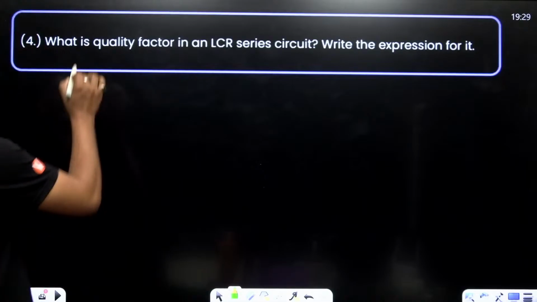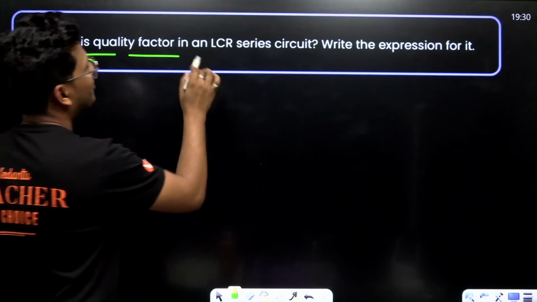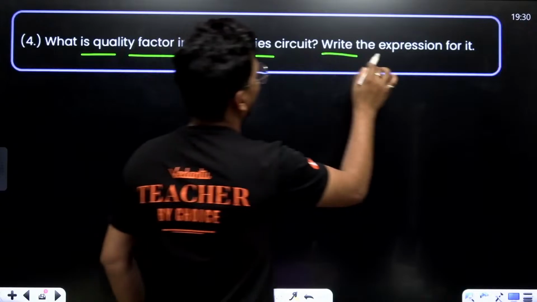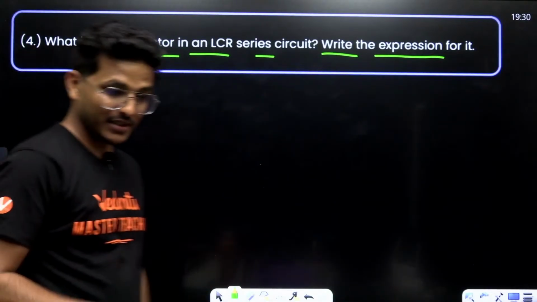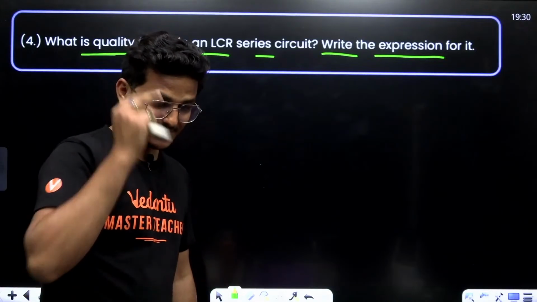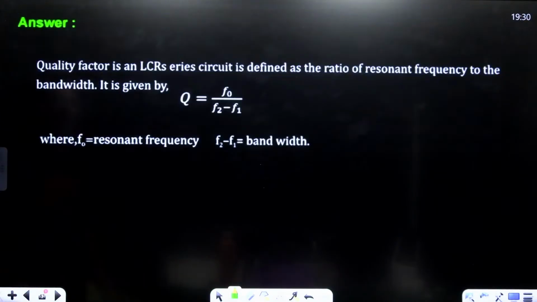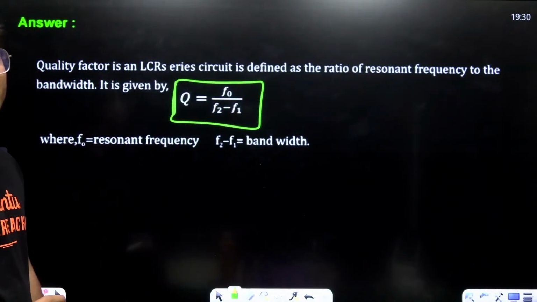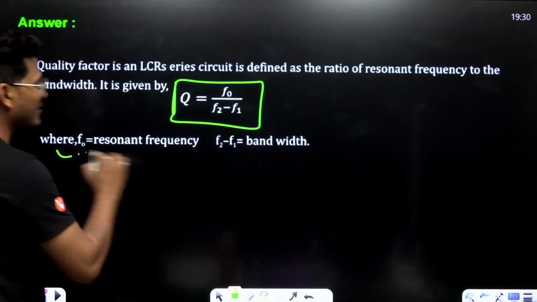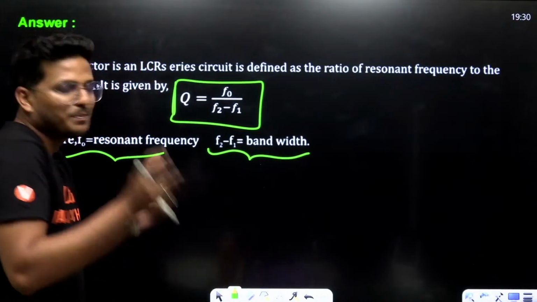What is quality factor in an LCR circuit? Write an expression for it. Quality factor is F naught upon F2 minus F1. F naught is the resonant frequency and F2 minus F1 is the bandwidth.